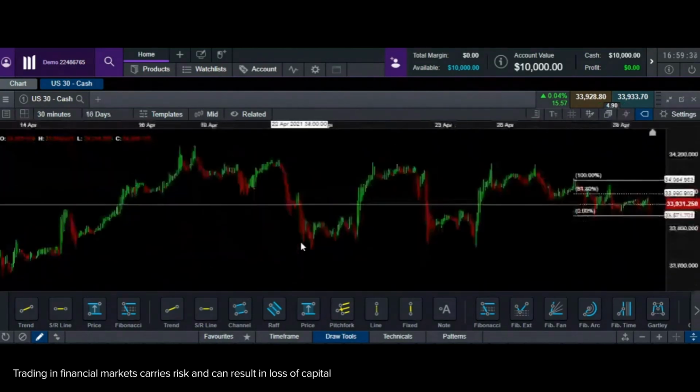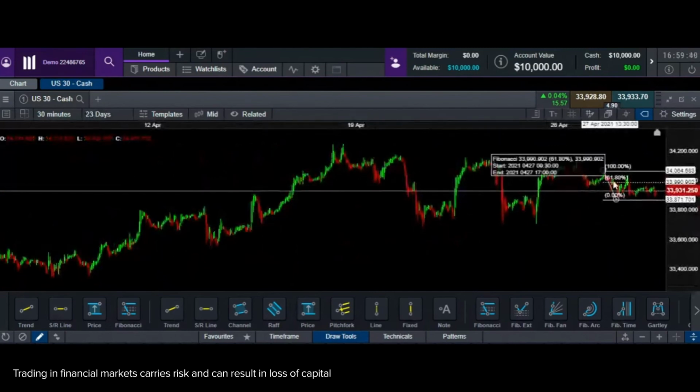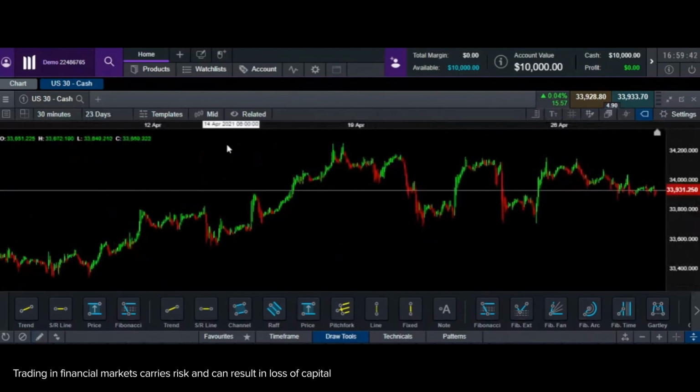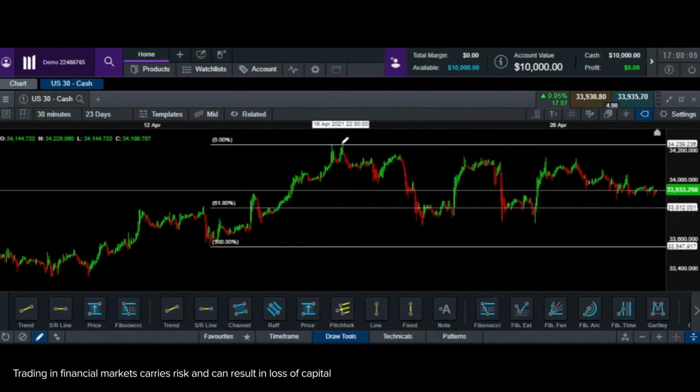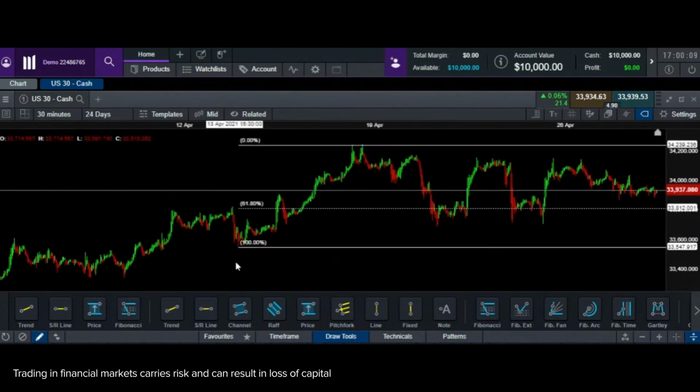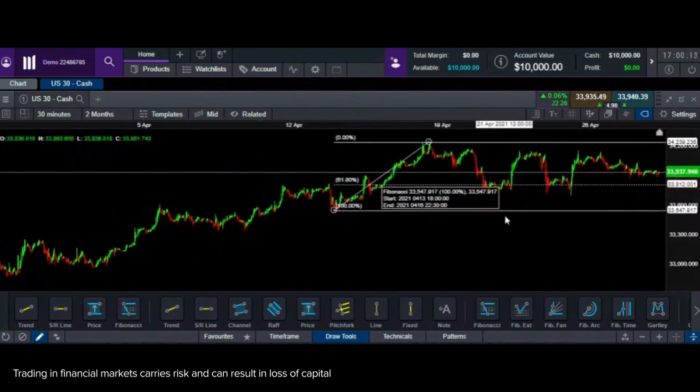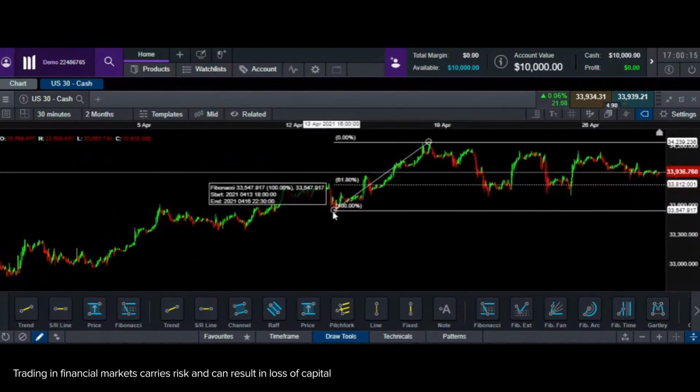When you try this at home, I would recommend you try Fibonacci on every rally that you see, to see how many times it works, how many times it doesn't. Like on Apple, you saw on a monthly chart, it pretty much worked on every single drop. But it depends on instrument to instrument. However, I would still advise you to take a second opinion from your consultant before you start trading on Fibonacci. Fibonacci gives you a good level to enter and exit. However, risk management is the key to being successful using Fibonacci.